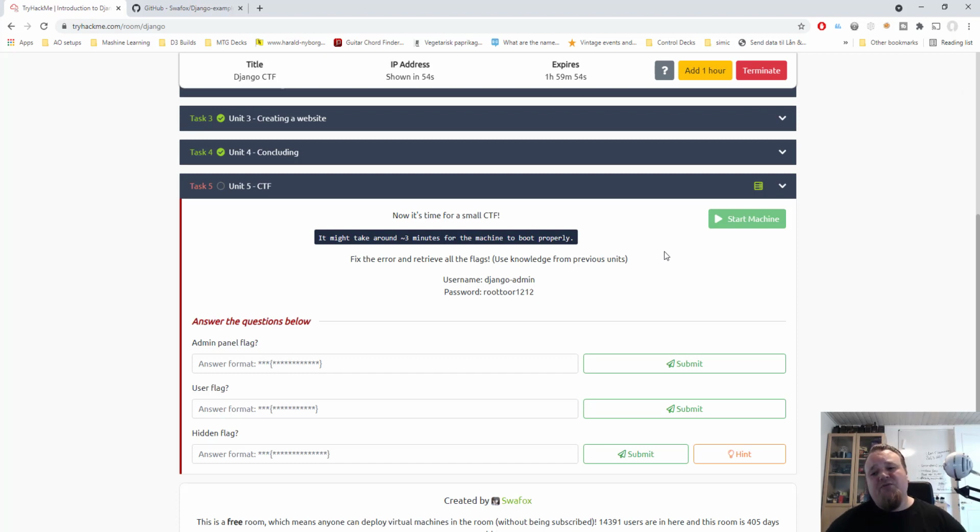they want me to fix some errors on the framework that I didn't really like, and I'm not really sure that I'm gonna be successful fixing the errors, because I'm not a fan of frameworks. I really like doing things from scratch and knowing what I do. But sometimes frameworks or a CMS system could be the way forward for you. However, today I'm going to do my very best to try and get the admin panel flag. Alright, so I'm getting the username of Django admin and the root tor1212.